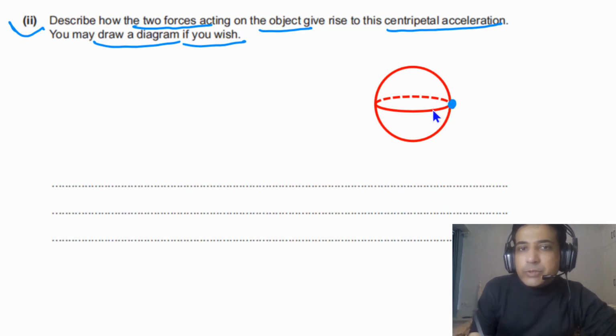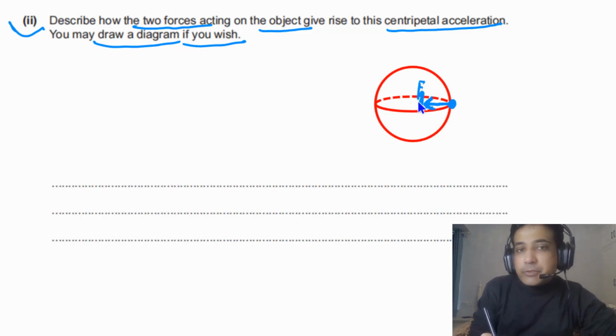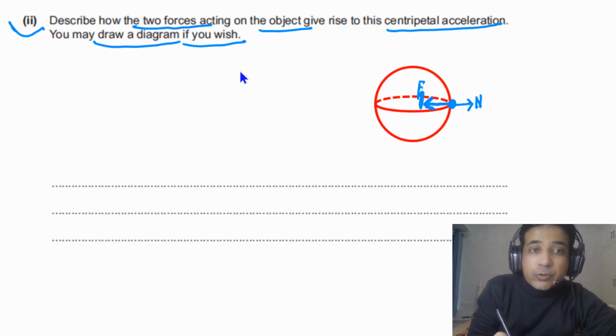And there are two forces acting on this object. One is the gravitational pull, meaning the force between this object and the planet. That force is the gravitational pull, or simply you can say the force of gravity. And there is a normal force acting on this one, away from the center. So we can say this is N. As this object is rotating in a circle, there is a resultant force on this object.